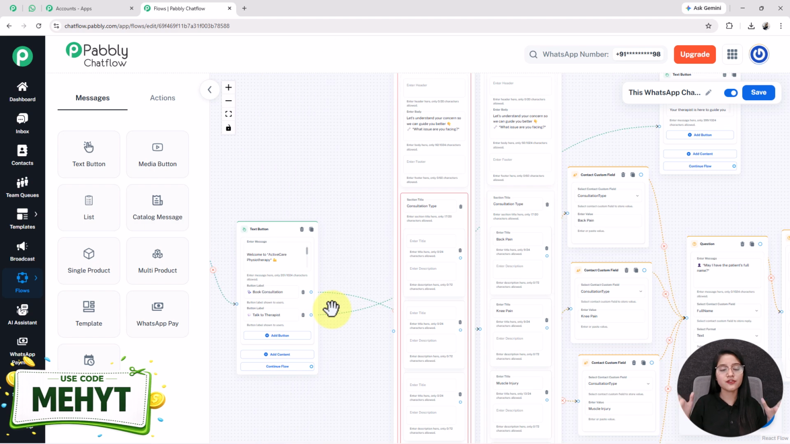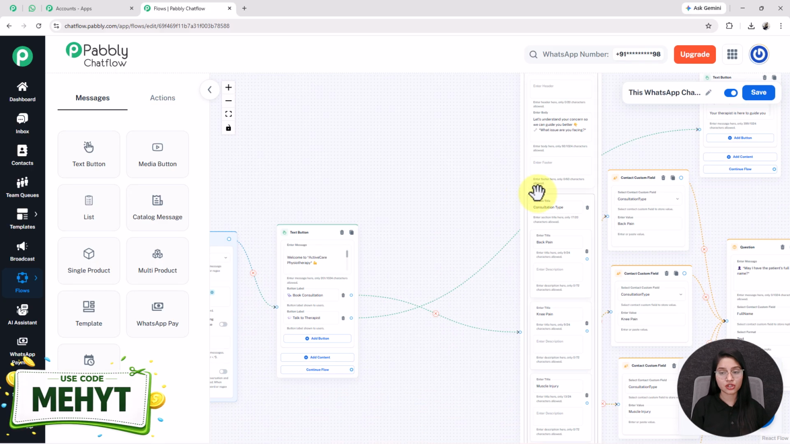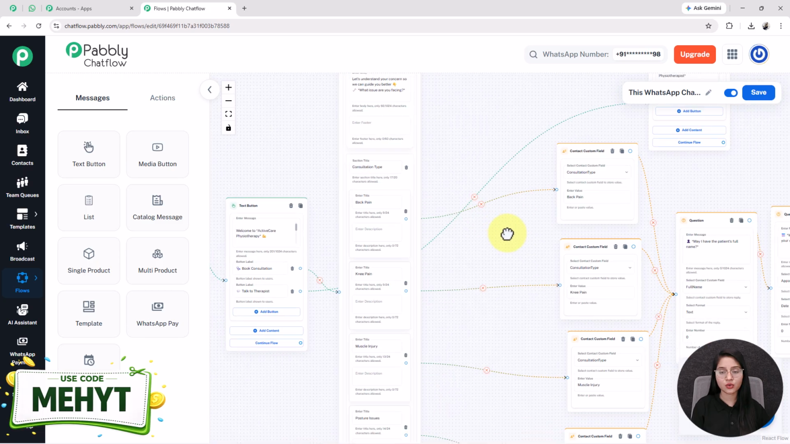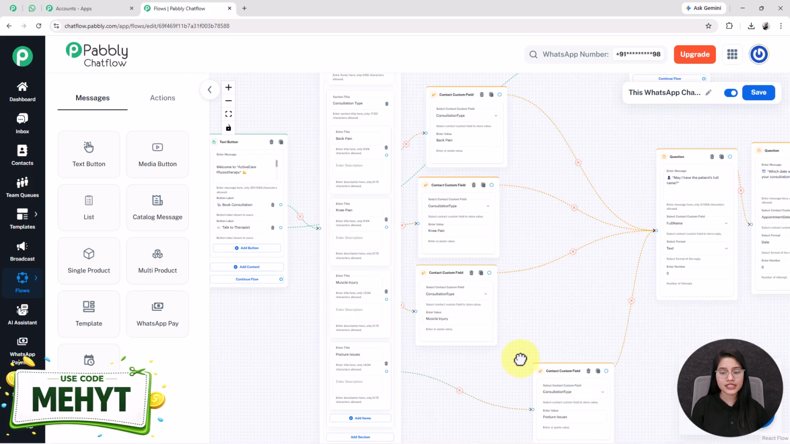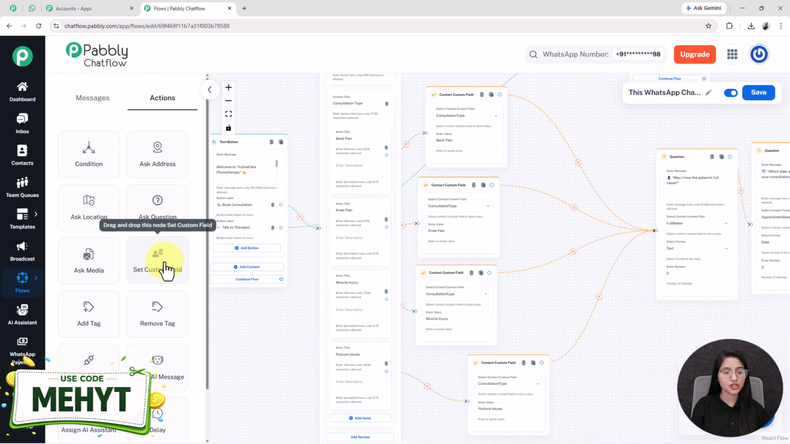After that, you just have to simply connect the circles that are present in front of your button to this list node. Because connection plays a major role, you have to make sure that each and every node will connect with each other. Moving forward, I have selected the next node as contact custom field node. For getting this, you have to click on this actions option and select it from here. This is the contact custom field node.